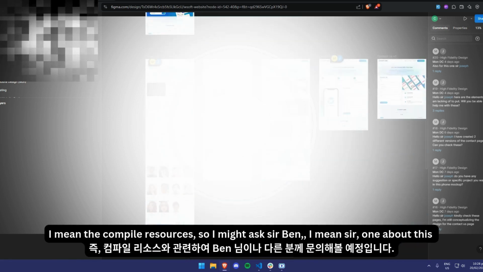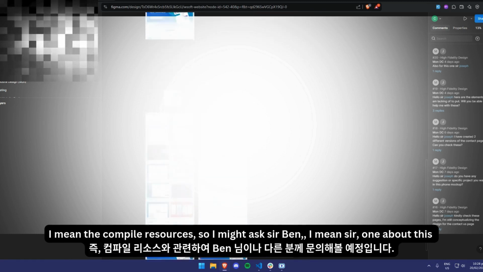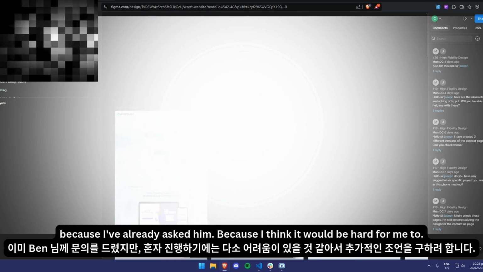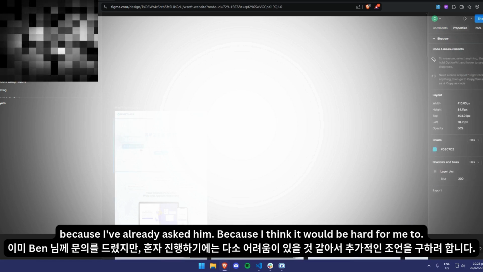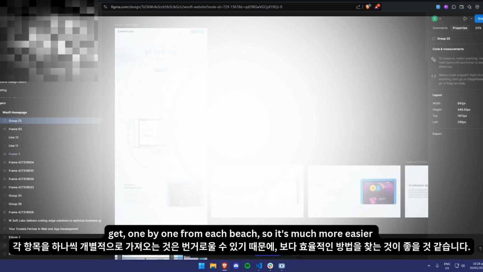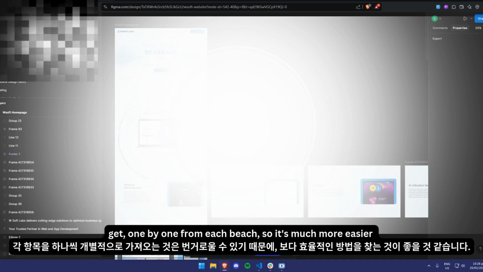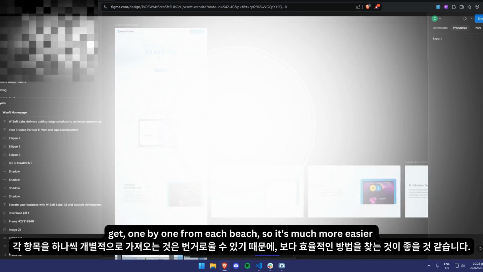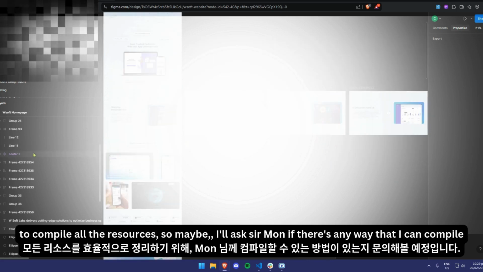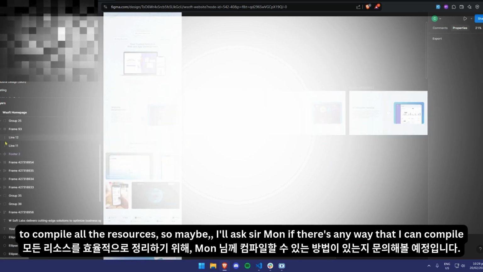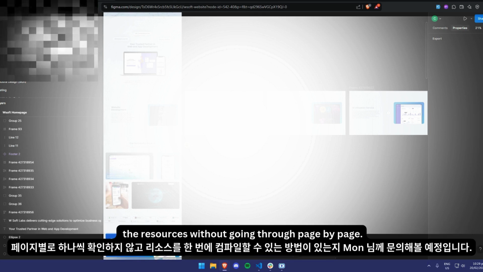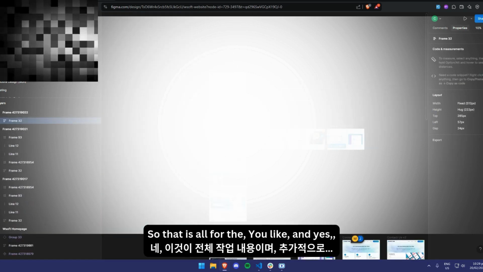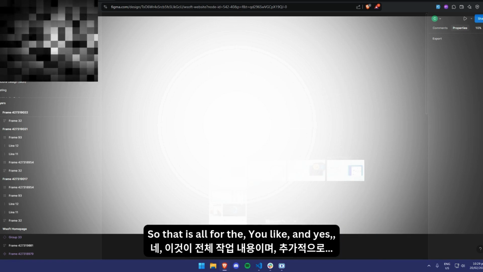So I might ask Sir Man about this, because I think it would be hard for me to get them one by one from each page. It's much easier to compile all the resources. So maybe I'll ask Sir Man if there is any way that I can compile the resources without going through page by page. So that is all for the reply cleaner.